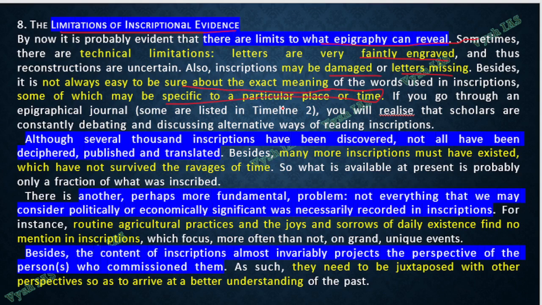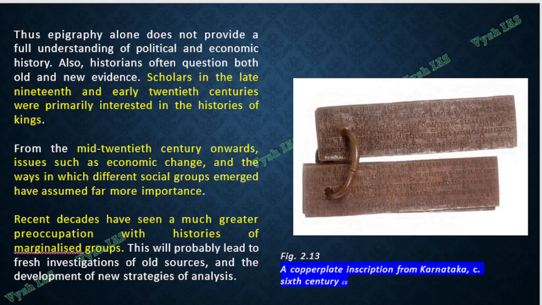And even though many things are published, translated and deciphered, there are many which we don't know. As I told you, we have no access to the local people and the local transactions. And the timeline also, as I told you: first, people cared only about the political side, and later they started caring about economically significant things and farmers. Also, the joy and sorrow of daily existence, the daily transactions which local people do, we have no idea about. And who commissioned it and who did not, because some people will be interested in inscribing everything and others will not. So we cannot conclude that we know everything about the past.